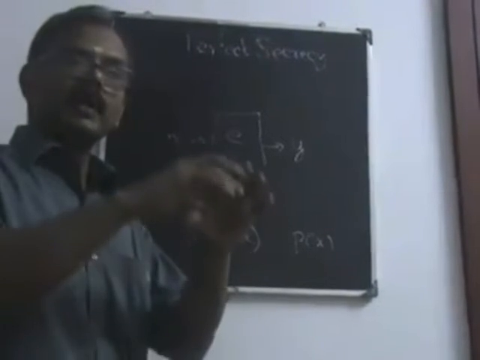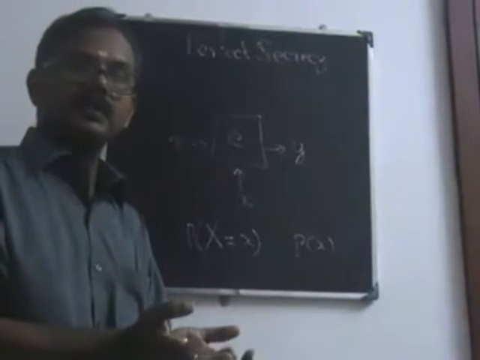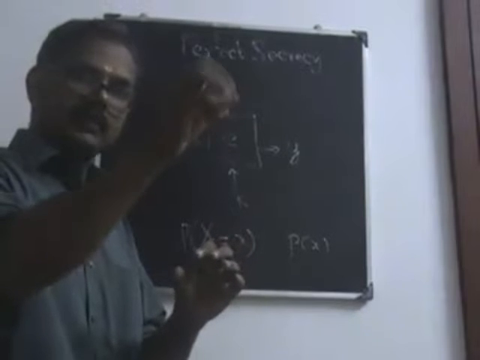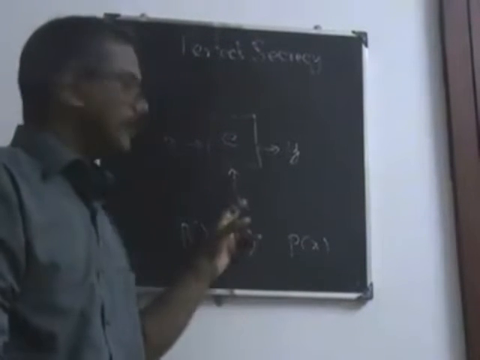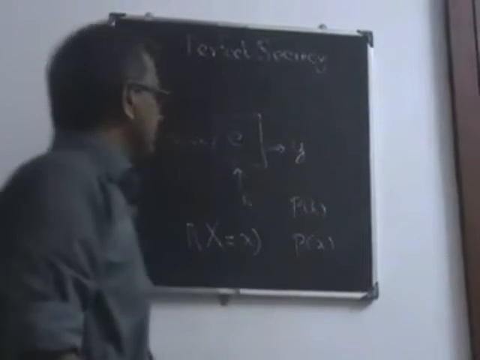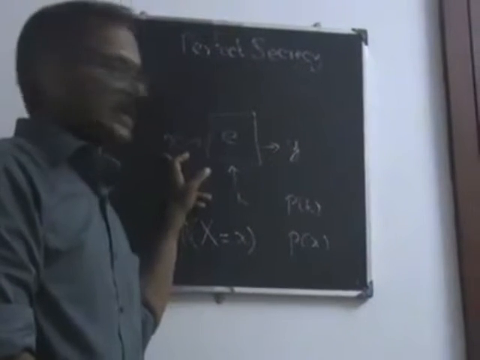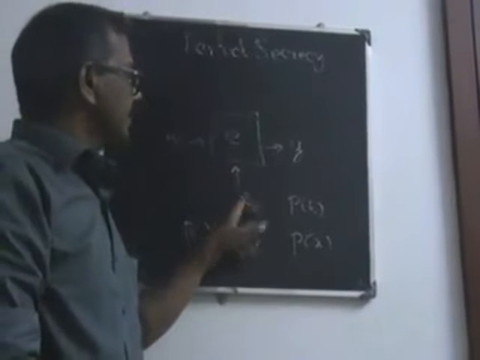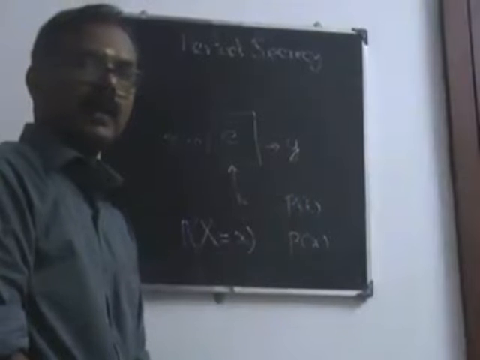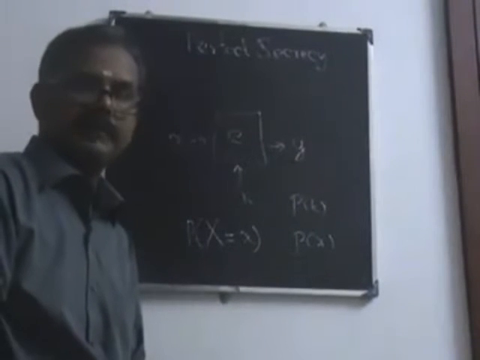Similarly, we have a collection of keys that is called the key space. From the key space, if you select a particular key, the probability is P of K. So we have defined probability for x and probability for k. Now the third thing we have here is the ciphertext. But how do we get the ciphertext?